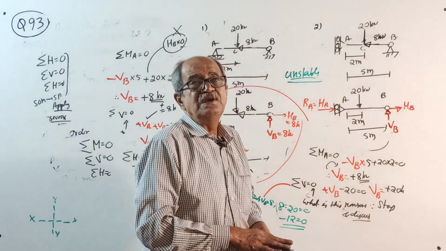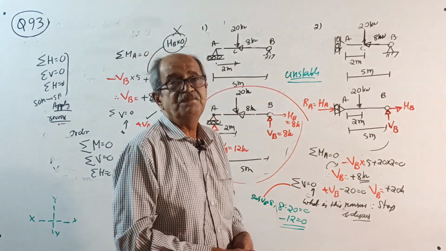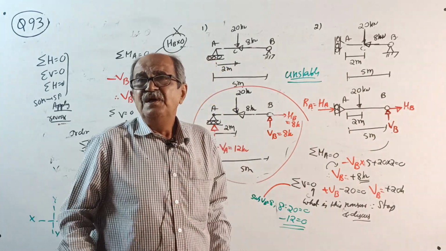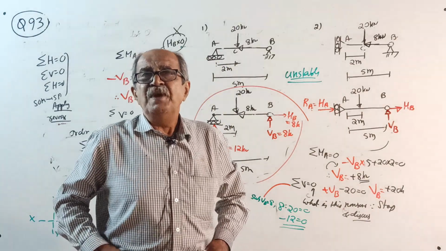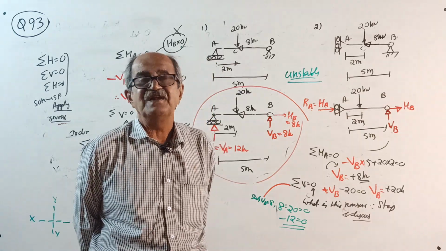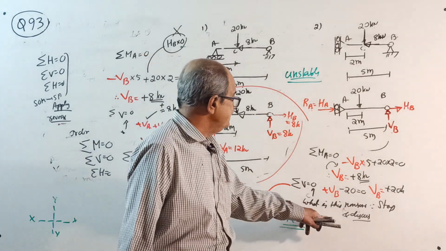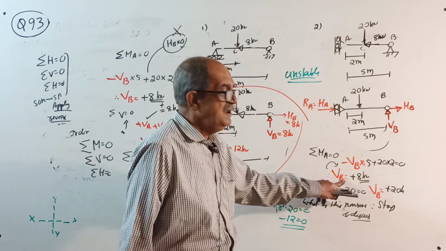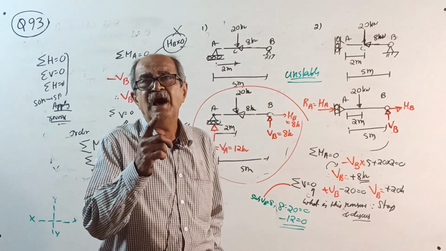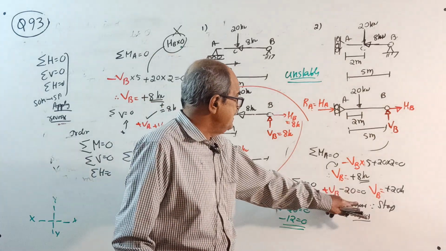You can decide whether a structure is stable or unstable by observation. Suppose you cannot make out, nothing to worry. When you solve, you will get a nonsense answer. The moment you get a nonsense answer, what have you got? Once we got VB 8 kilonewton, then we got VB equal to 20 kilonewton. How is that possible? One unknown has only one answer, but these are two different answers.